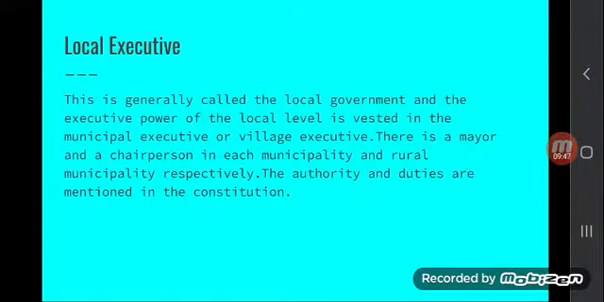They have to implement the law. They have to implement the policy. They have to act according to the constitution. They cannot go against the constitution. These are many other things of the executive. Dear students, as you know, there is a Prime Minister at the head of the federal executive. There are Chief Ministers in the provincial executive, and there are mayors or chairpersons at the head of the local executive.